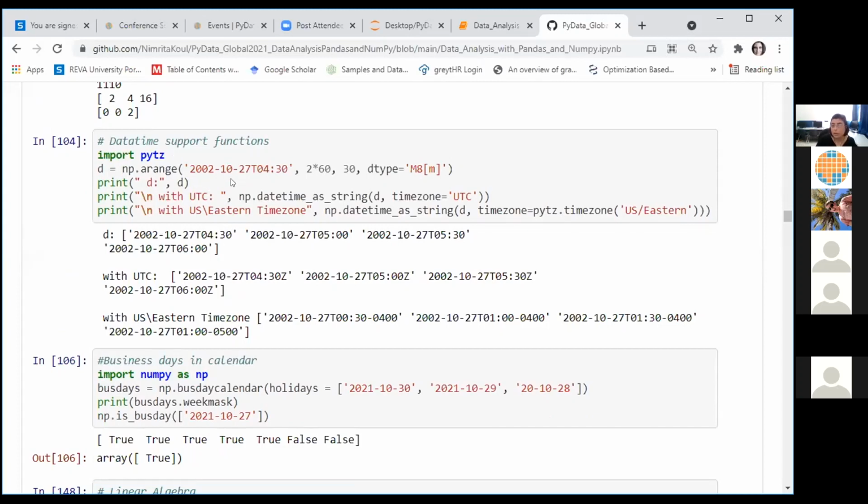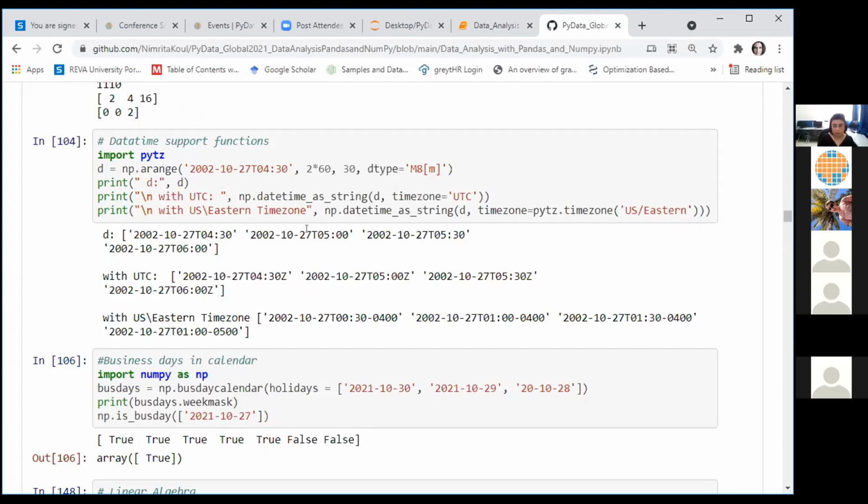So we can create a range of time values also using the range function, just like in this cell, we have created a range of 4 time values. We have used a datetime_as_string function to lay it out in the UTC time zone, or use the pytz module's timezone function to specify the time zone that we are interested in.